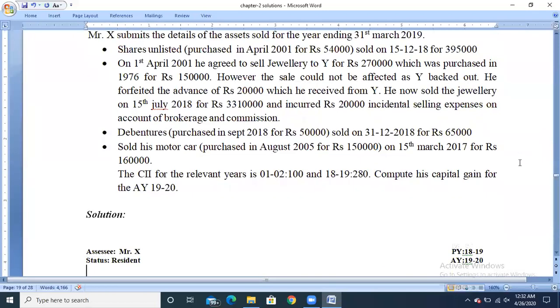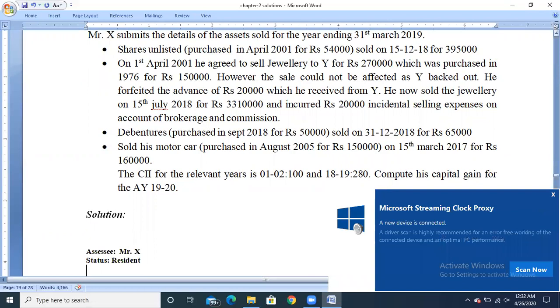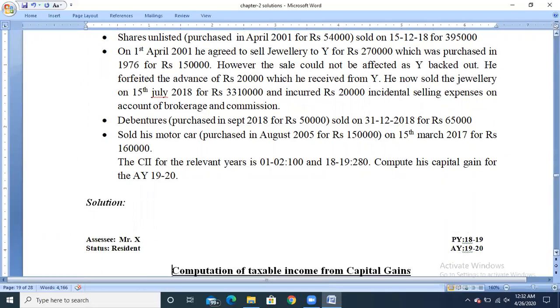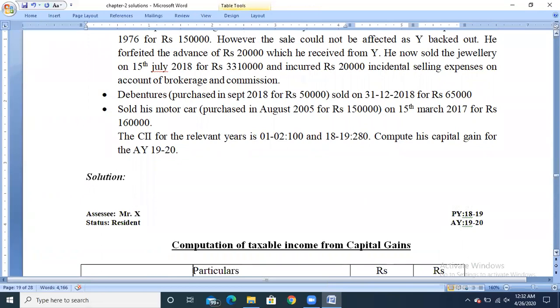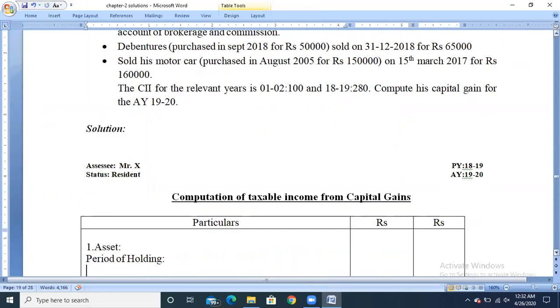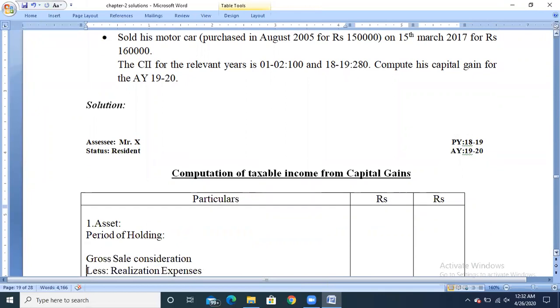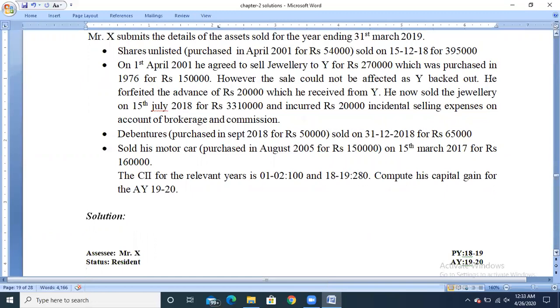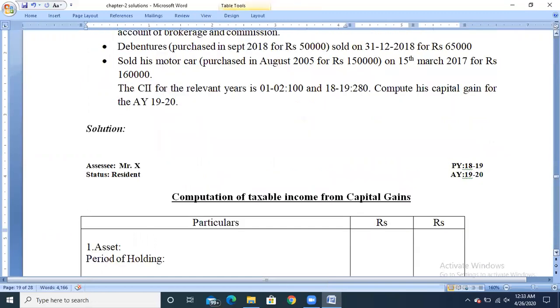Assessee Mr. X, status resident, previous year 2018-19, assessment year 2019-20. Heading: calculation of taxable income from capital gain. So first take the asset. The first asset sold is unlisted shares.